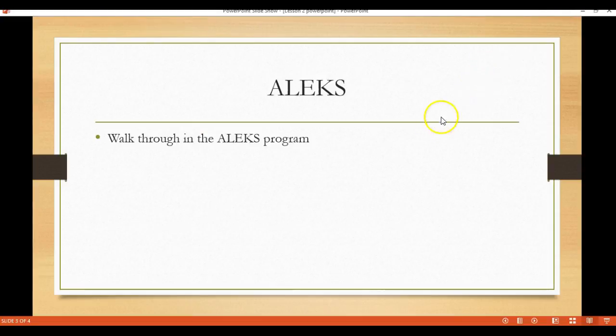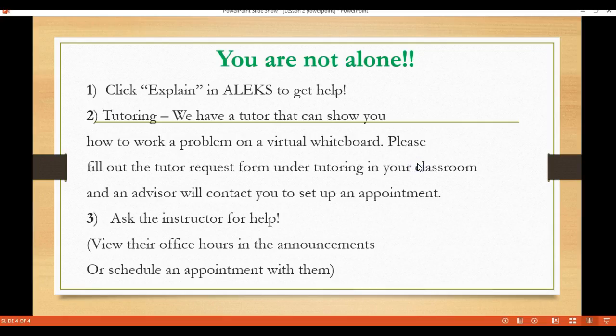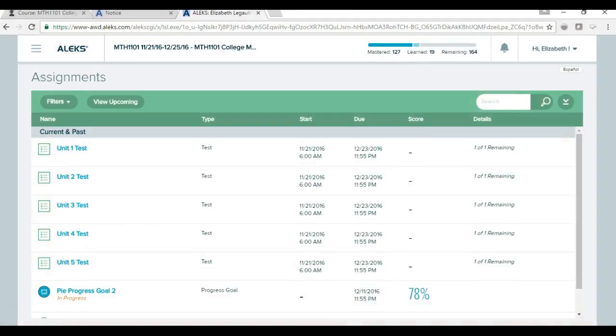Keep up the amazing work, and remember, if you want to do well, then you need to put in the time and effort needed to get these topics completed. If you need help because you are struggling, remember the 3 options that we talked about in the welcome video. Remember, you're not alone. The first option that you have is to click Explain in ALEKS to get help.